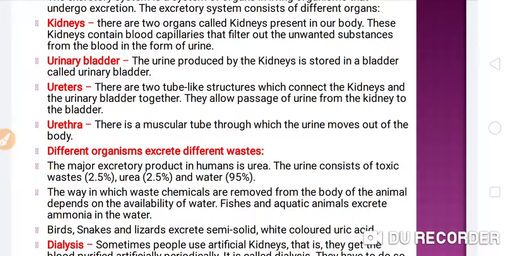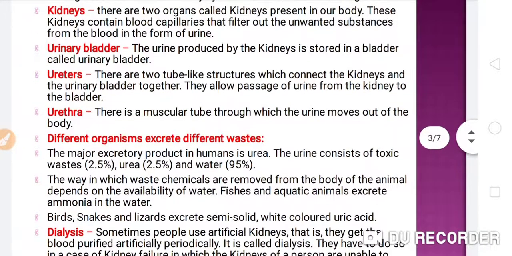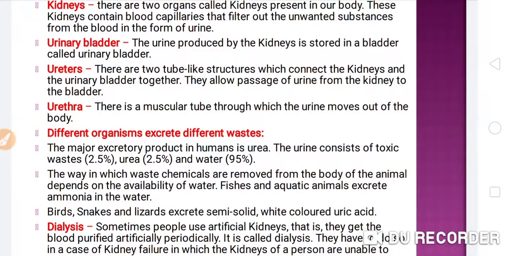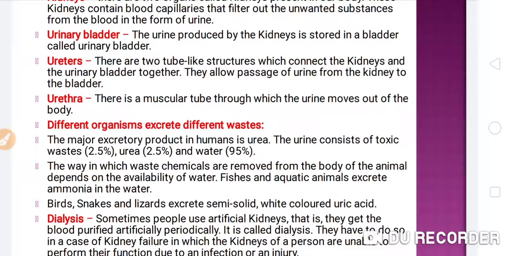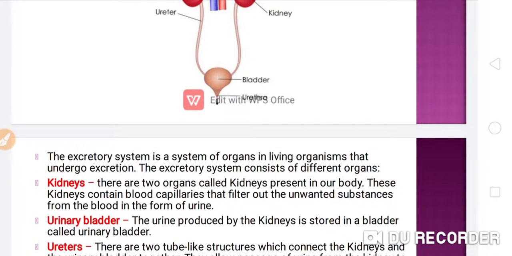The filtration process goes on inside the kidney, and the waste product separated out from the blood is known as urine. Now the urinary bladder: the urine produced in the kidney by the filtration process goes into the urinary bladder. The urine produced by the kidney is stored in a bladder called the urinary bladder. You can see in this figure there is a urinary bladder.